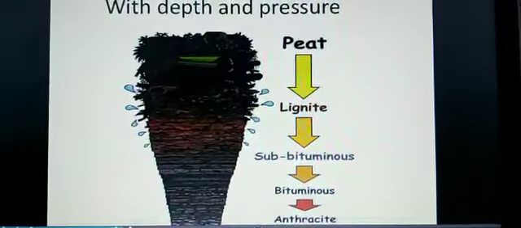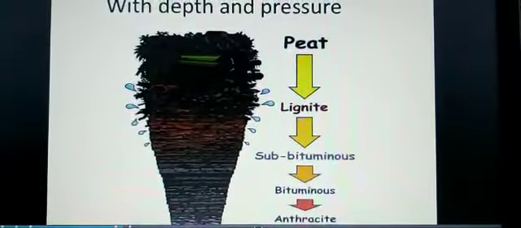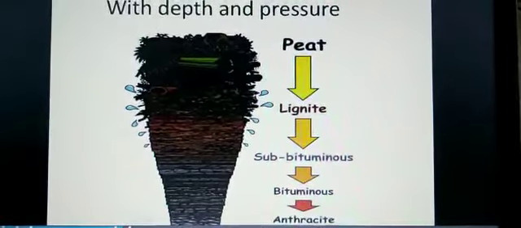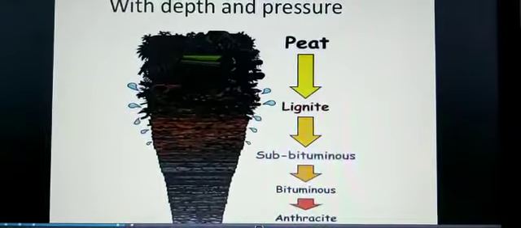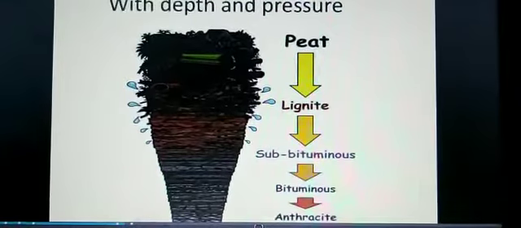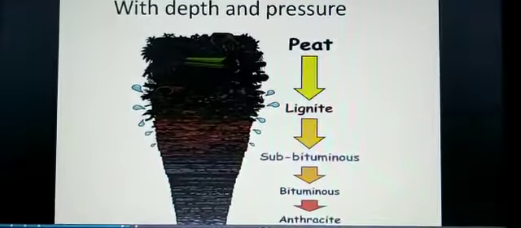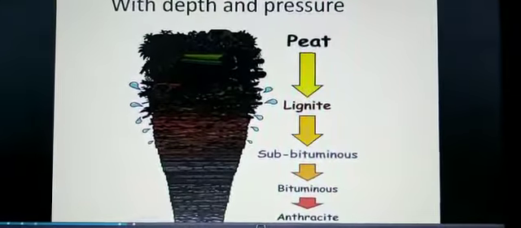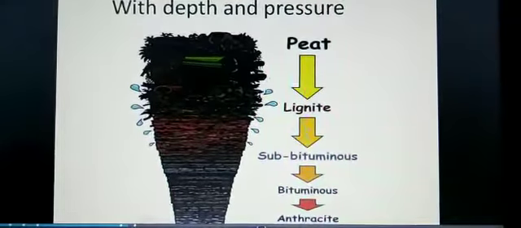Now, children, next comes lignite, which is shown here. Lignite is also known as brown coal and it is a lower grade coal. It is not a very good quality coal. It comprises only 40% carbon and a good deal of moisture and less combustible matter. It burns very slowly, is difficult to burn, gives a lot of smoke and takes time to burn, and gives less heat. So it is not considered a good quality of coal.